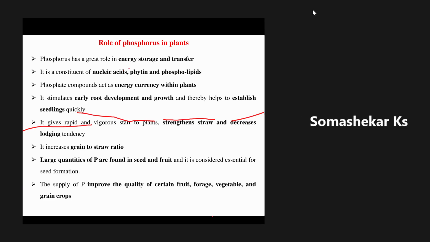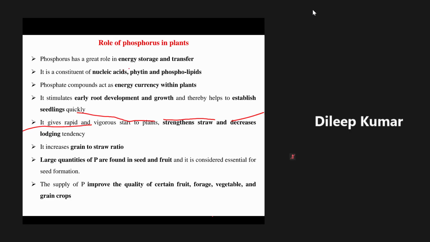And after 15 days, the roots of the crop plant lose their sensitivity for the absorption of phosphorus. They will never be involved in the absorption of phosphorus. That's why we always apply the phosphatic fertilizer only at the time of sowing. Understood? Yes sir, thank you sir.